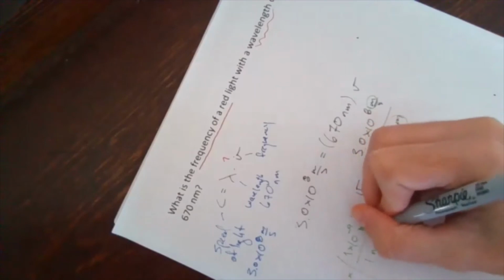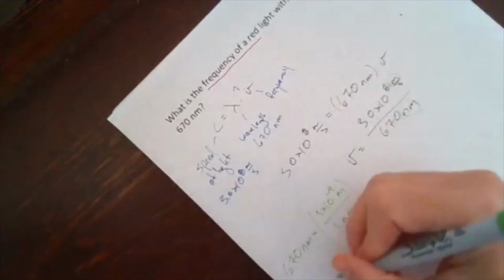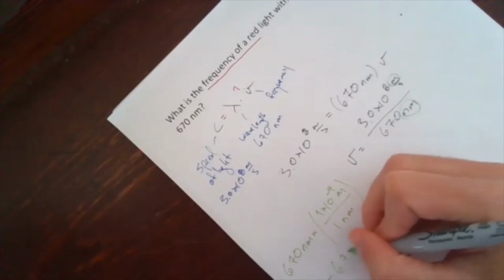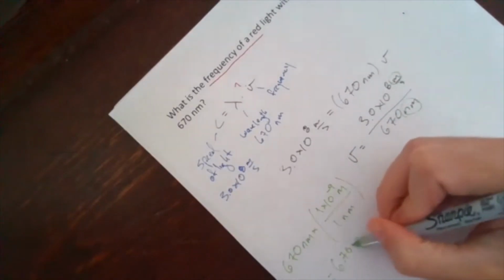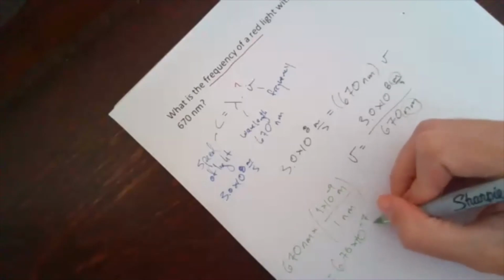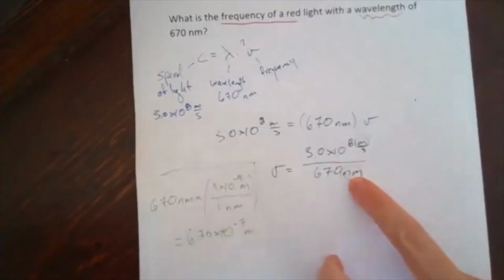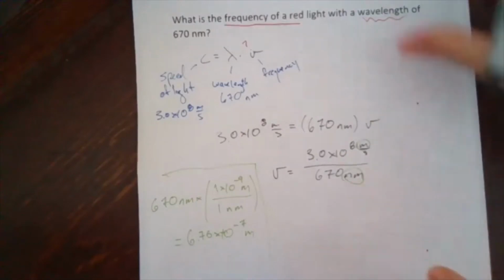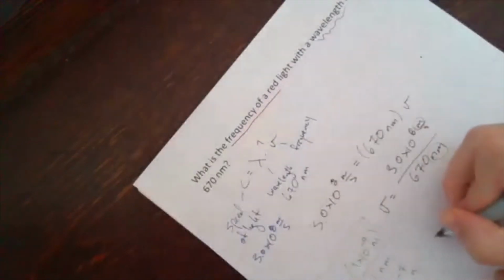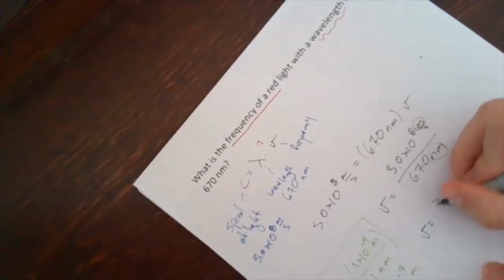In order to get this to work, those units do need to be the same. So what I need to do is switch out from 670 nanometers, which is a metric unit. 1 nanometer is 1 times 10 to the negative 9 meters. That's just the definition of nanometer. And I get that it is 6.70 times 10 to the negative 7 meters. So I just need to do that conversion, get it cleaned up. Instead of using a nanometer representation, use a meter representation for everything. I can go ahead and plug that back in. This representation is the same distance, just a different unit.